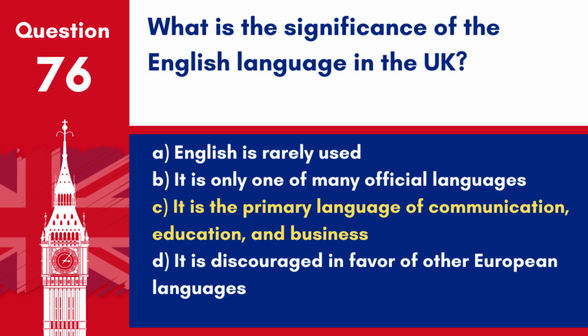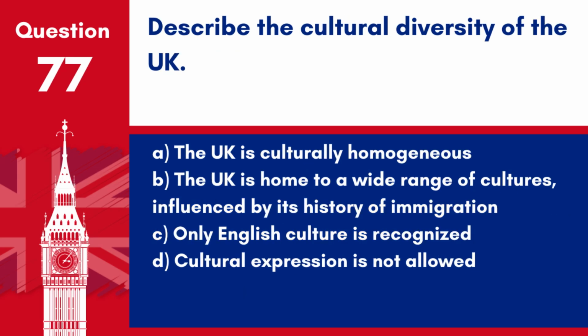Answer: C. It is the primary language of communication, education, and business. English is the dominant language in the UK, used as the primary means of communication across all aspects of society. Question 77. Describe the cultural diversity of the UK.